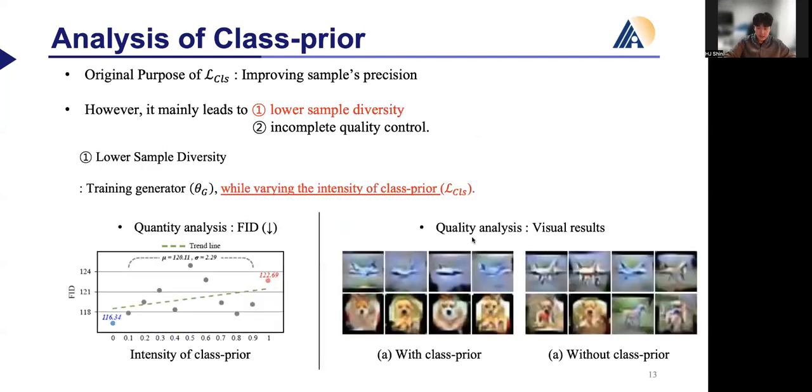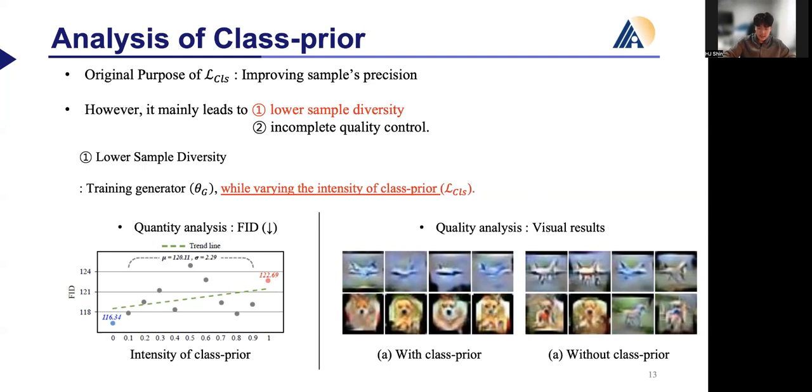To investigate the impact of the classifier on the diversity of synthesized samples, we vary the intensity of the classifier and examine the generated samples. From a quantitative perspective, we measure the FID score to evaluate the realism and diversity of the synthetic samples. From a qualitative perspective, we visualize images of airplanes and dogs. FID is a metric that measures the difference in mean and variance between the distribution of real and synthetic samples. So the lower the better.